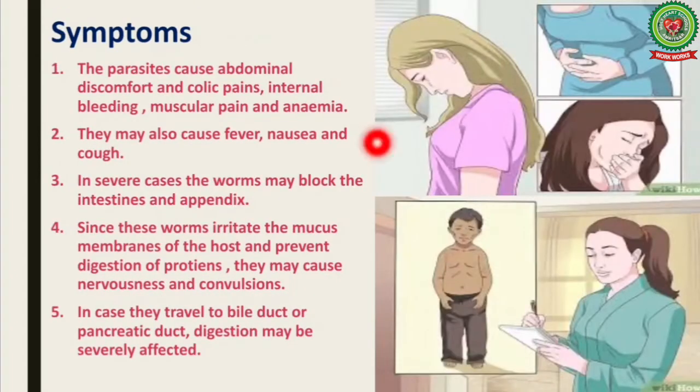What are the symptoms of Ascariasis? The parasites cause abdominal discomfort, colic pains, internal bleeding, muscular pain, and even anemia. They may also cause fever, nausea, and cough. In severe cases, the worms may block the intestines and appendix. Since these worms irritate the mucous membranes of the host and prevent digestion of proteins, they may cause nervousness and convulsions. In case they travel to the bile duct or pancreatic duct, digestion may be severely affected.